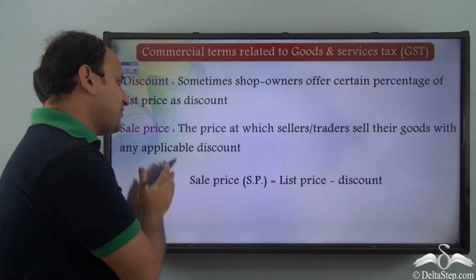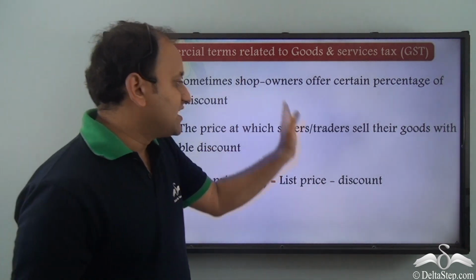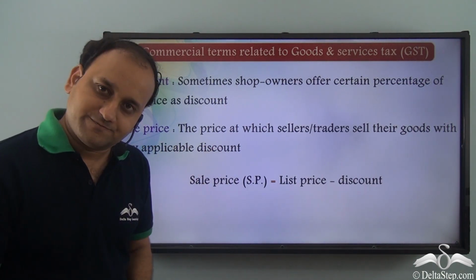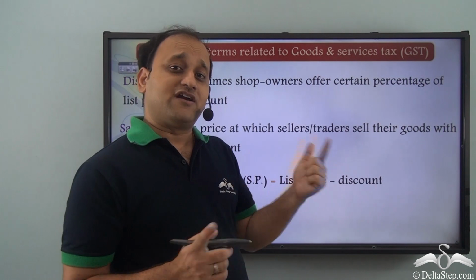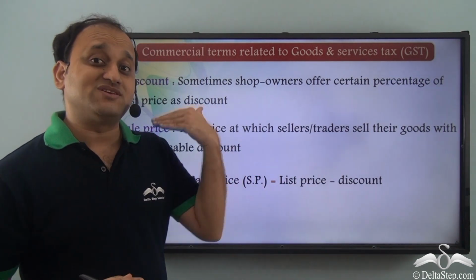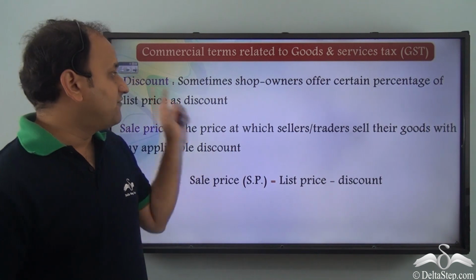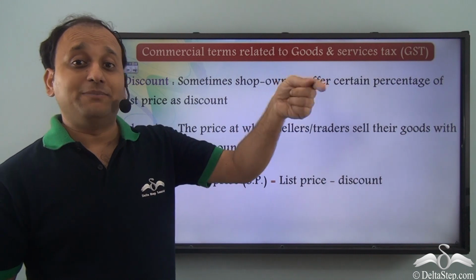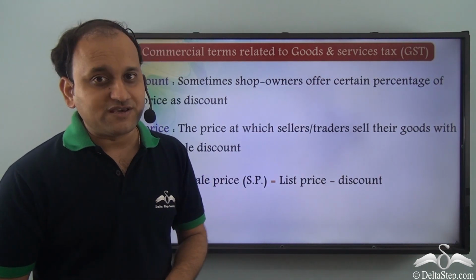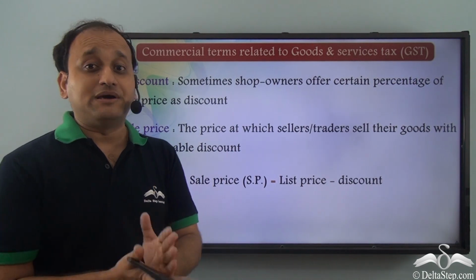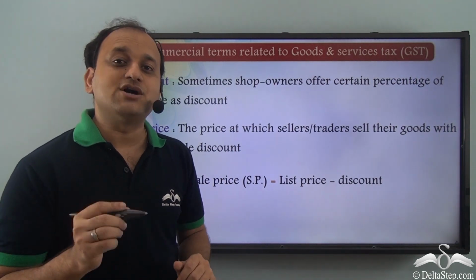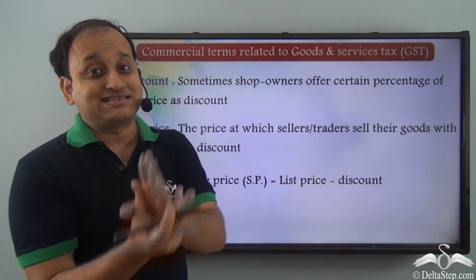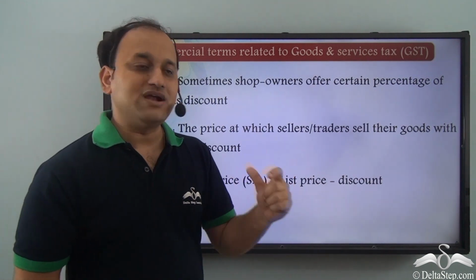Now let's come to sale price. The sale price is the price at which sellers or traders sell their goods with any applicable discount. In the case of Ravi and Sam, we know that the list price was 10,000 rupees and Ravi offered a 5% discount. So 5% of 10,000 rupees, that is 500 rupees, will be deducted from the amount. So eventually, how much is Sam paying? Sam is paying 9,500 rupees. This final amount after discount is the sale price or selling price.